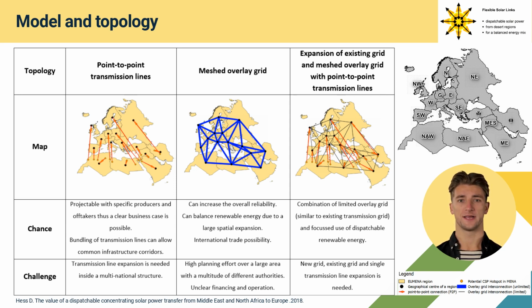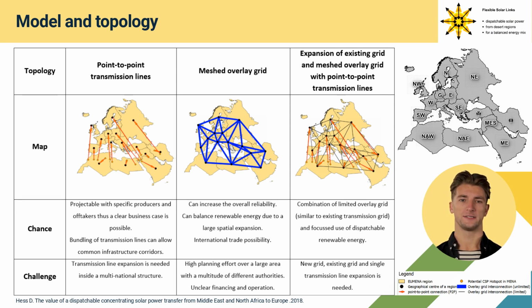A meshed overlay grid is a possible future energy infrastructure which can transmit a high energy amount over a large distance without specific destination. The chances are that a meshed overlay grid can increase the overall reliability, balance renewable energy due to a large spatial expansion, and enables international electricity trade. The challenge is the high planning effort over a large area with a multitude of different authorities. Unclear financing and operation.